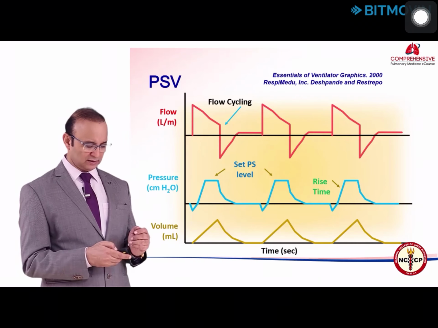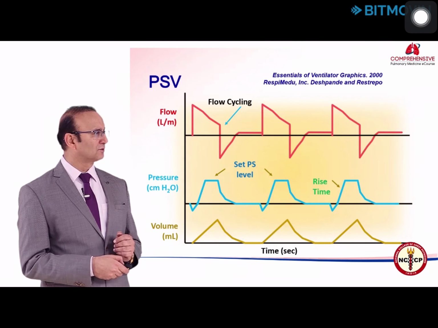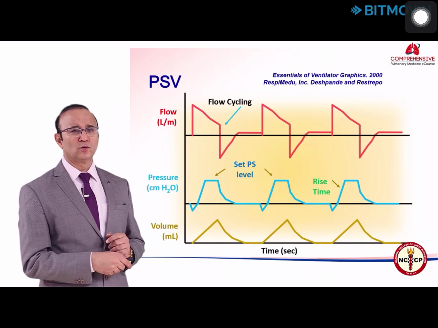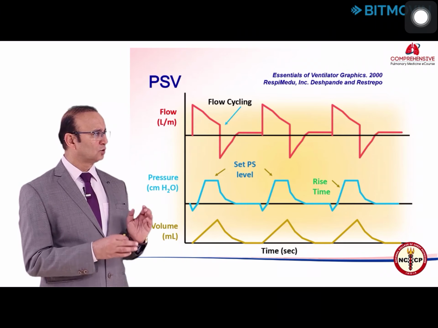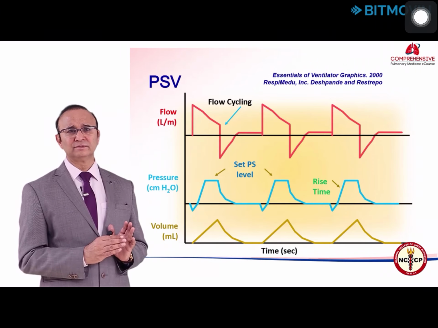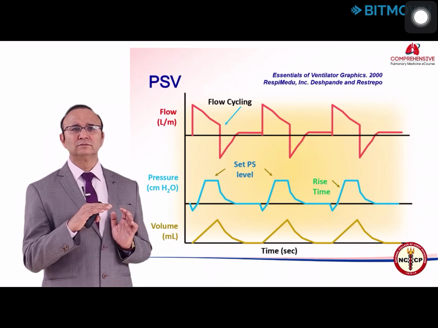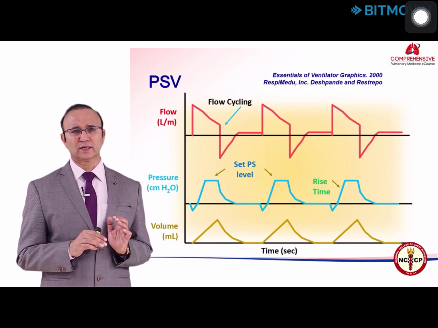By default, in most of the earlier ventilators, it used to be 25%. So when it goes to 25% of the maximum, it will go into expiration. So patient initiated, pressure limited, and flow cycled.